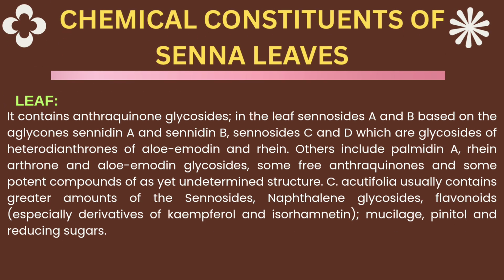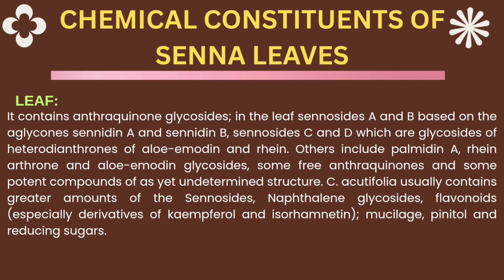Next is the chemical constituents of senna leaves. Firstly, we see the chemical constituents in the leaf. It contains anthraquinone glycosides, sennoside A and B, based on the aglycones sennidin A and sennidin B. Sennoside C and sennoside D are glycosides of heterodianthrone of rhein and aloe-emodin.